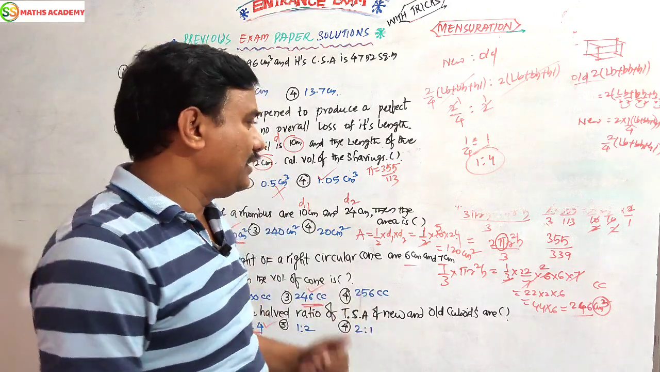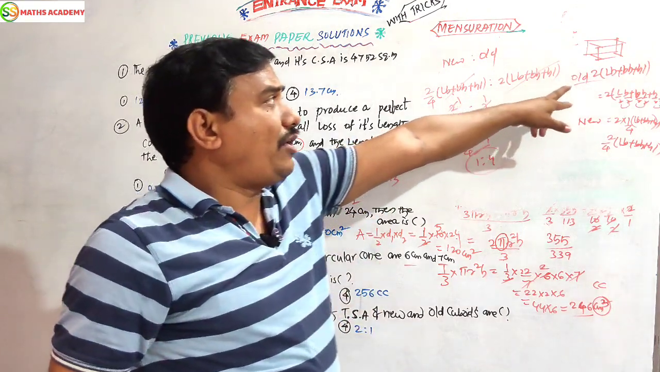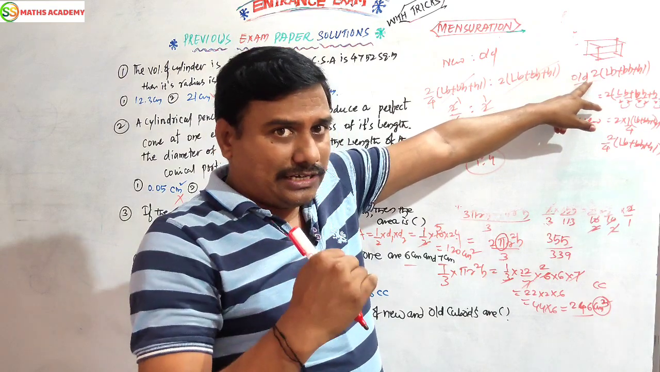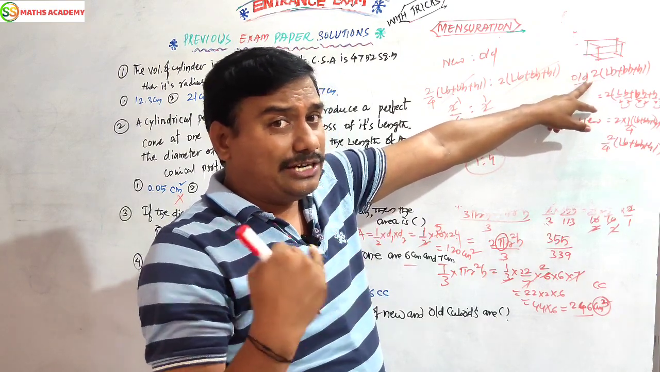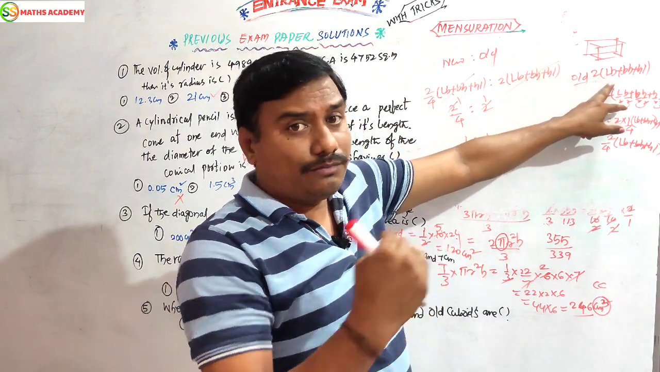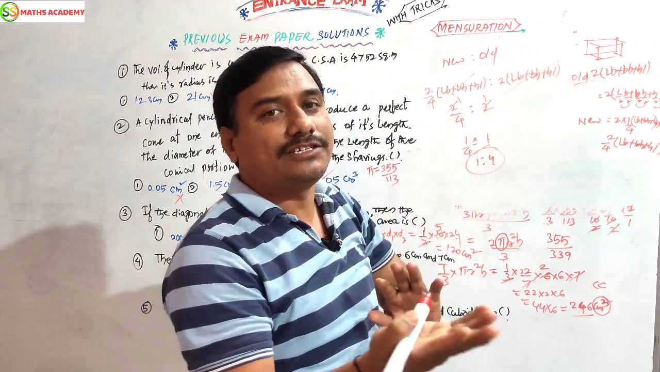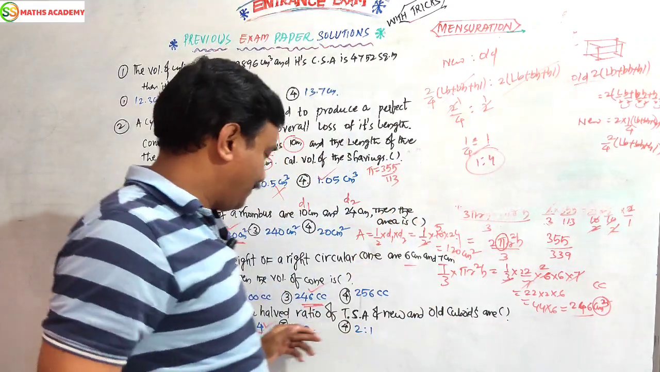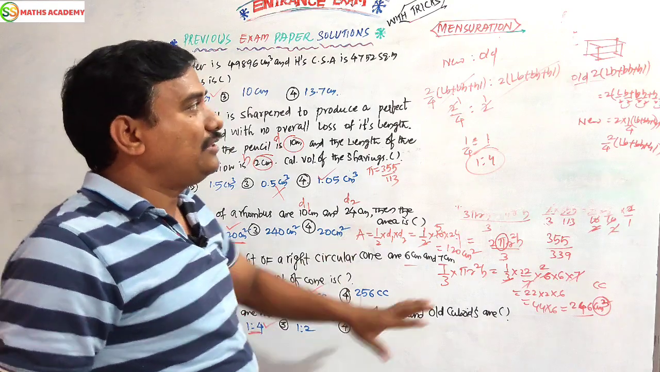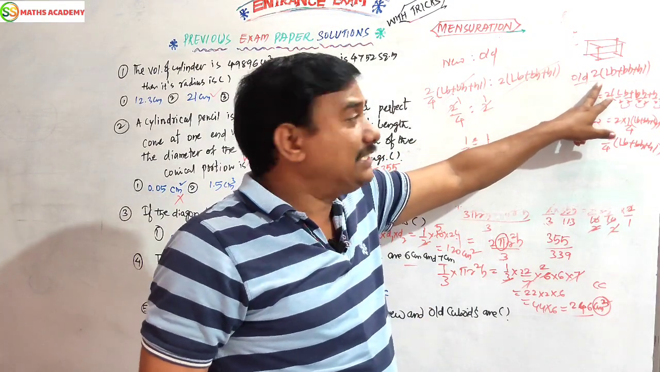Now the direct answer. Simple. This is halved. Half means divided by 2. Each and every number divided by 2, so 1 by 4 will come. So 1 is to 4. That's it. 2 gets cancelled, 1 is to 4. Direct answer. Okay. Otherwise, use the old formula.